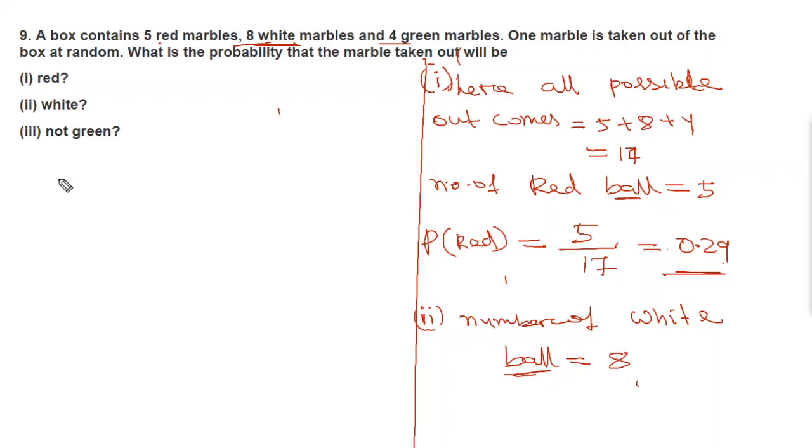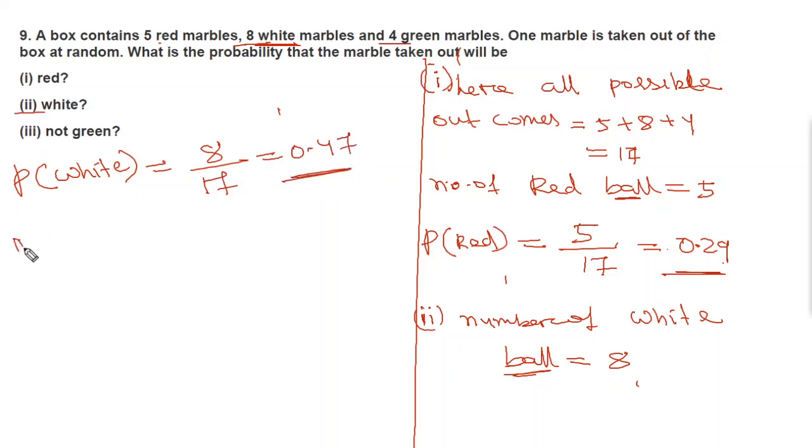Now probability of white marble is equal to 8 divided by 17, which is equal to 0.47. So this is the probability of white. Now we'll move to part III. We have to find probability of not green. So first of all we will find probability of green. So number of green marble.